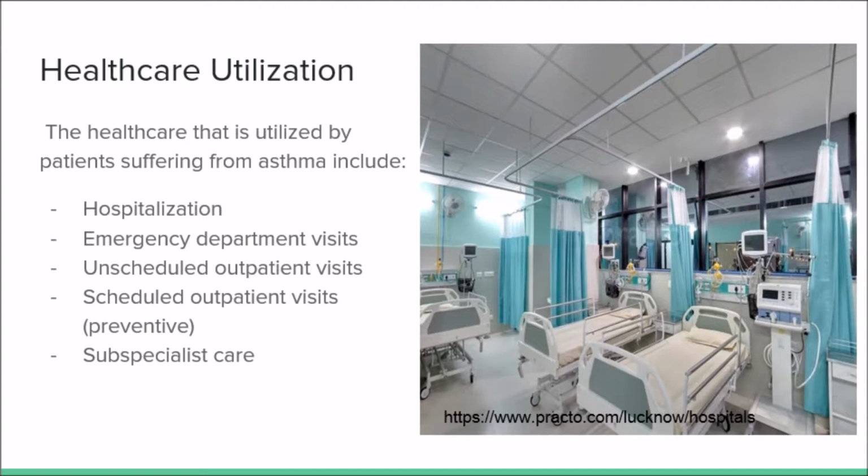Taking into consideration that asthma is a chronic inflammatory disease that tends to present itself for a lifetime with increased severity in later age, the utilization of healthcare spans for most of their life if the condition is not managed. A study done by Nunes, Pereira, and Almeida in 2017 found that healthcare costs for patients with asthma increased with the increase in disease severity.